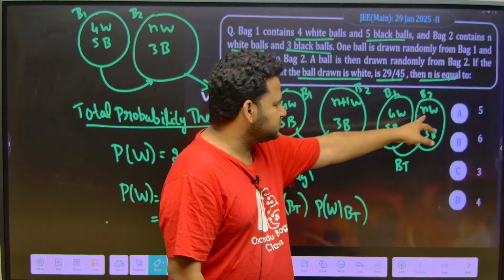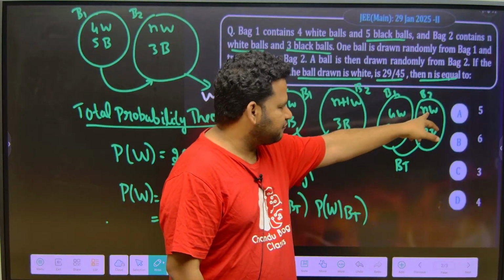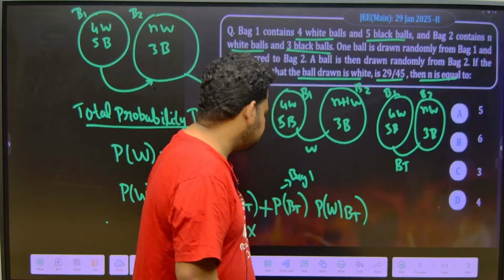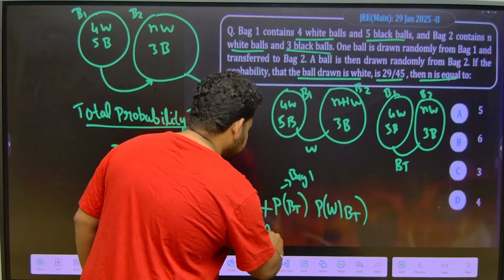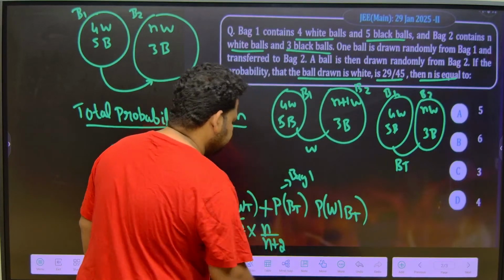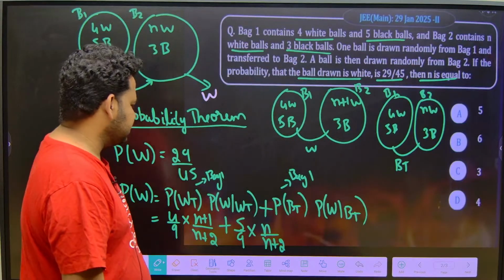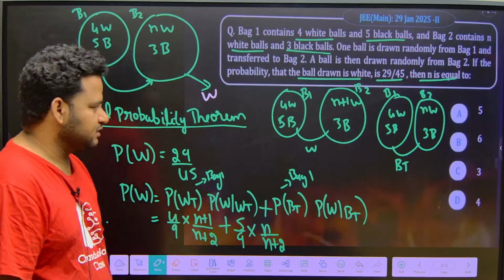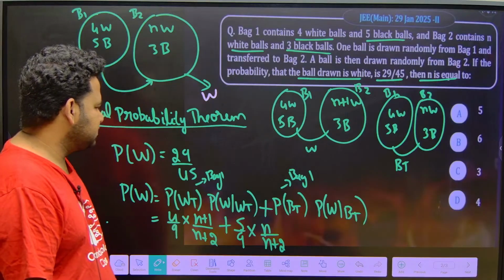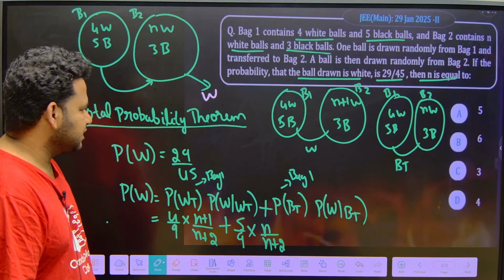Here, the number of white balls is how much? N itself. N by n plus 2. This is what we will get. Clear? N by n plus 2. This is what we will get because the balls are getting transferred.